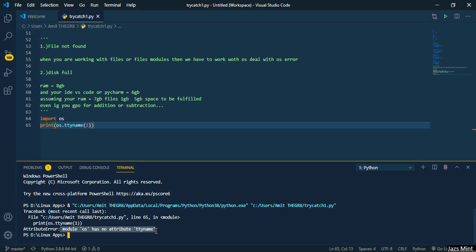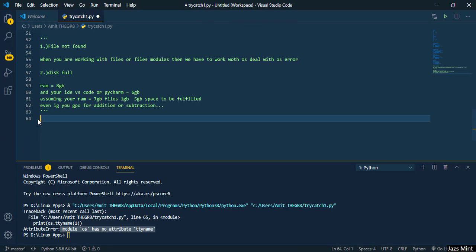The error or the exception is kind of the same, but that hardly matters. What matters is it is showing exceptions. So let's see how we can deal with such exceptions, how we can deal with the different kinds of exceptions which OS error produces. So definitely we are going to import the OS module if we are dealing with OS error. I have already told you.